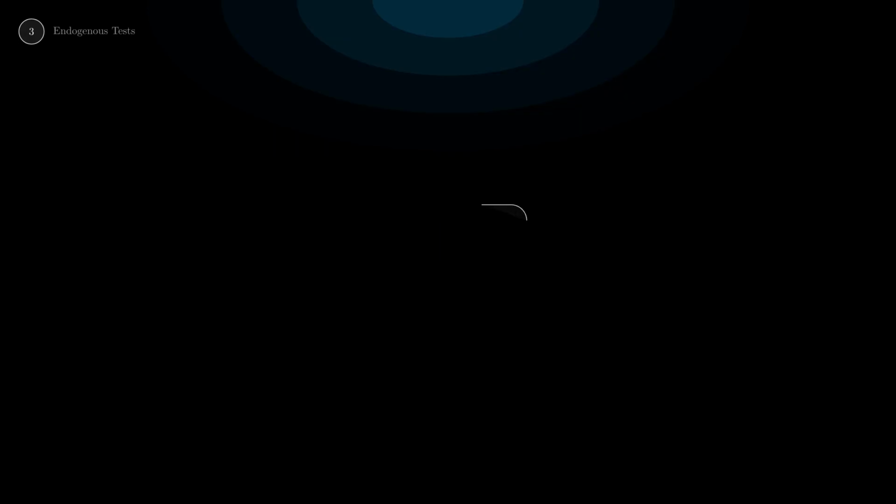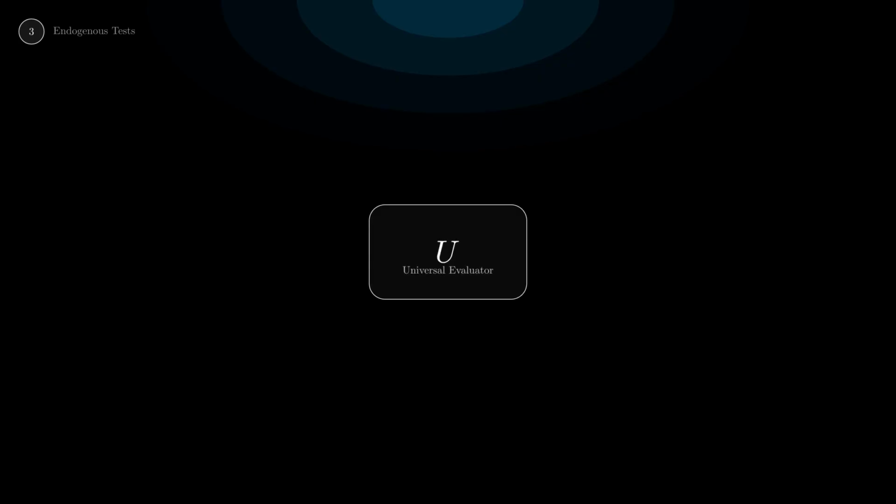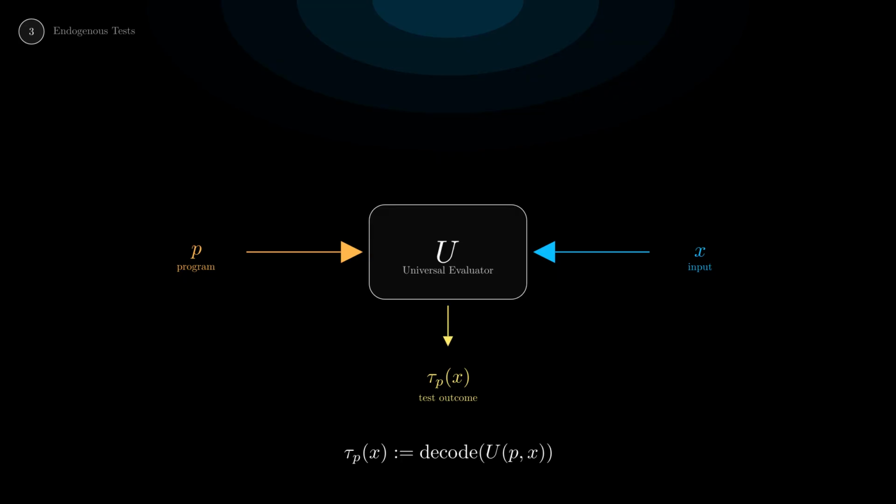Take a program P and an input X, both finite bit strings. Feed them into a universal evaluator, U. The output gives us a test. Tau sub P of X equals the decode of U applied to P and X. Programs generate tests. The system tests itself. Now, where does U come from?